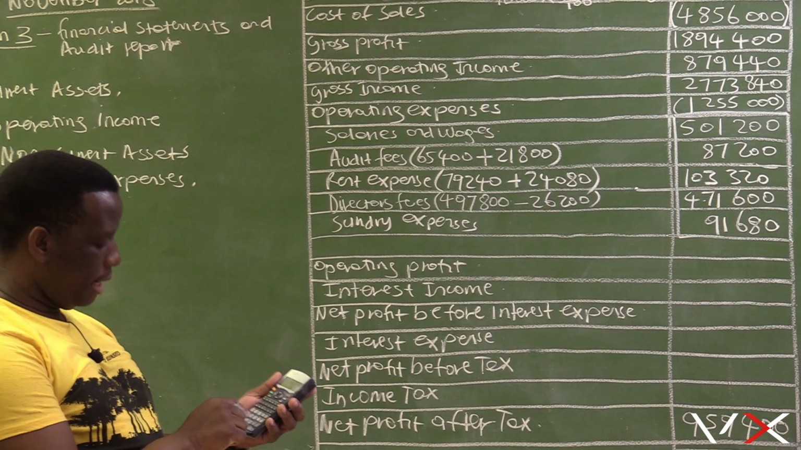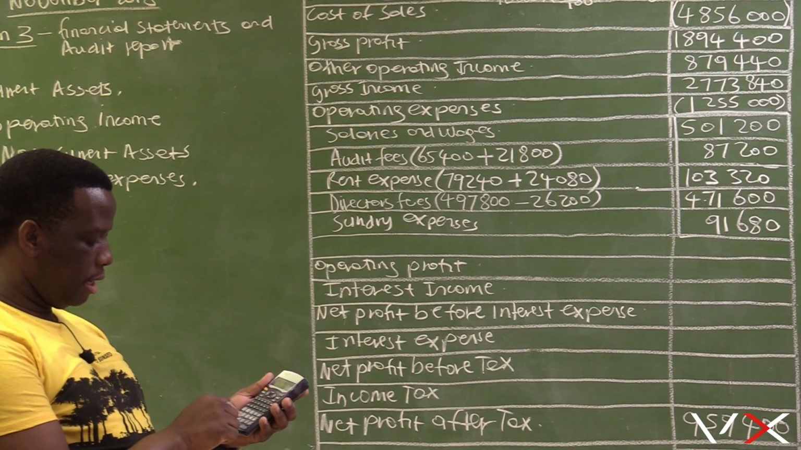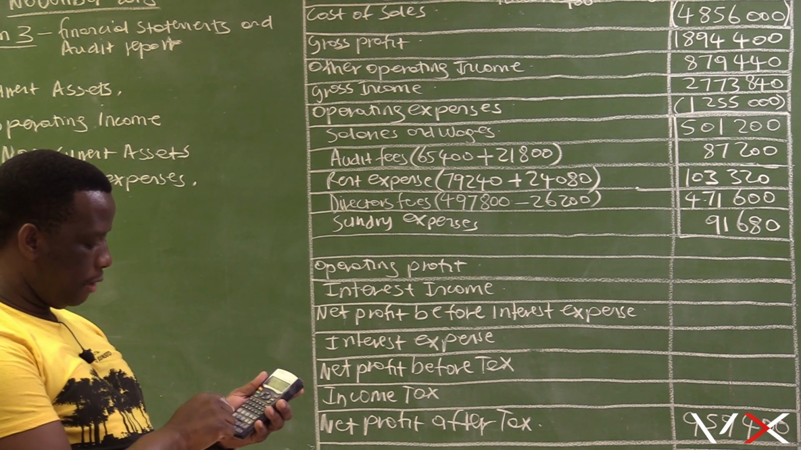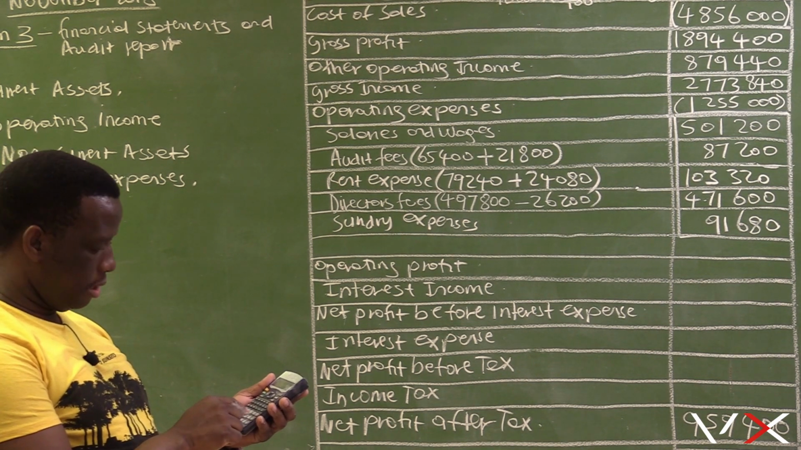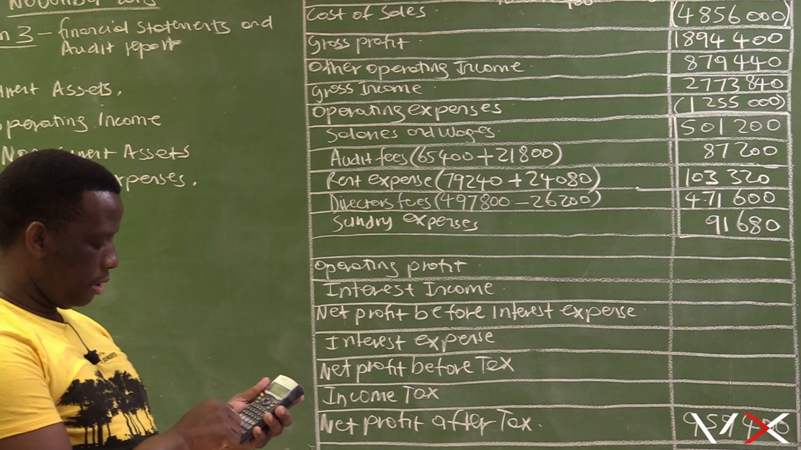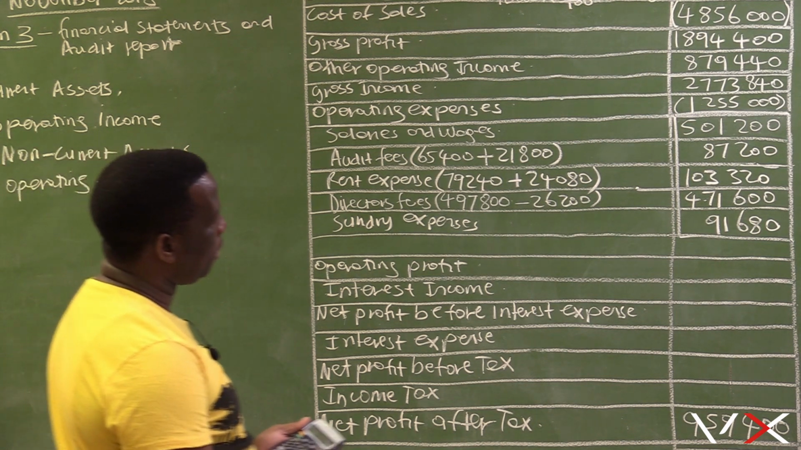So let's verify this. 501,200 plus 87,200 plus 103,320 plus 471,600 plus 91,680. So this is 1,255,000.